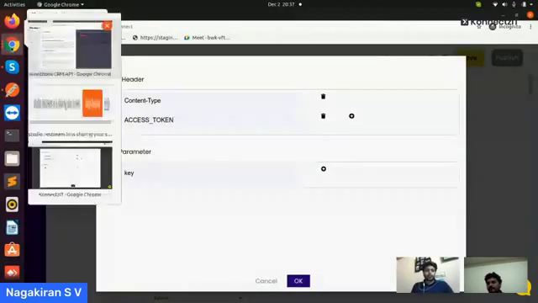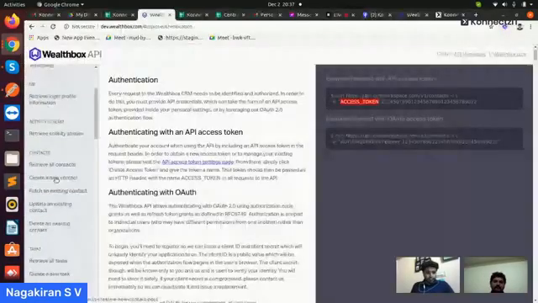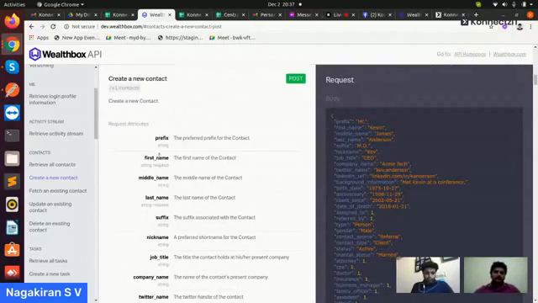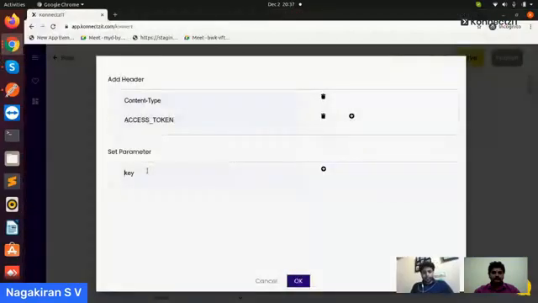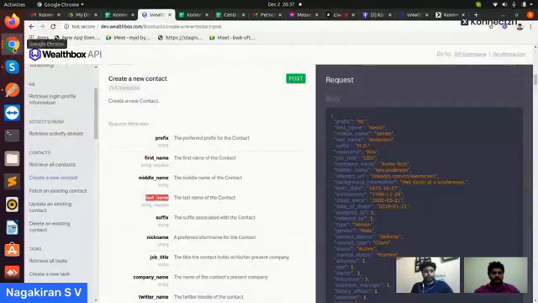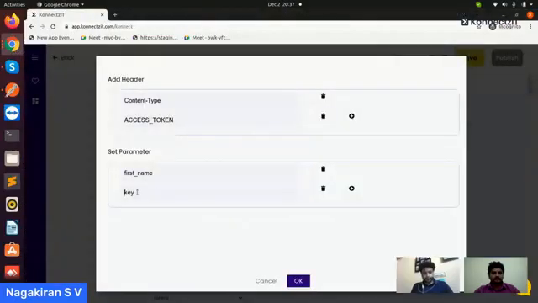When it comes to parameters, for this create contact action, we have all these parameters it supports. These are the keys. Here first name and last name are the default ones, which are mandatory. So I am using the same first name, clicking on plus, going to the document and copying the same key. So our parameters are ready.